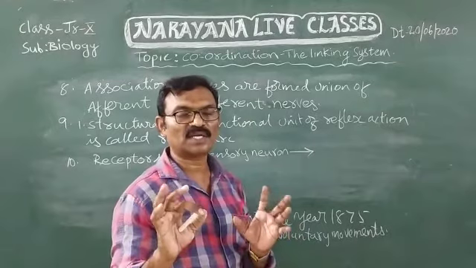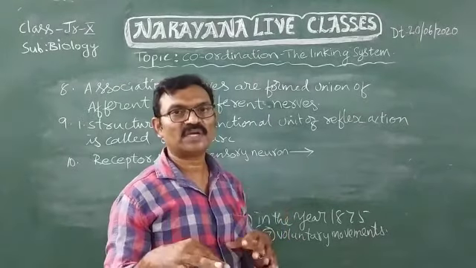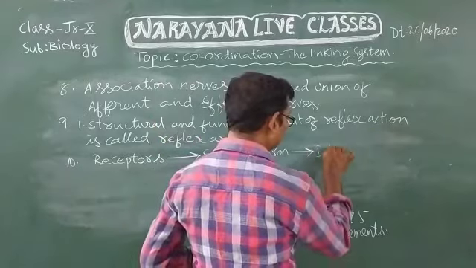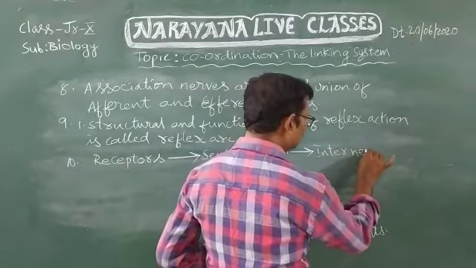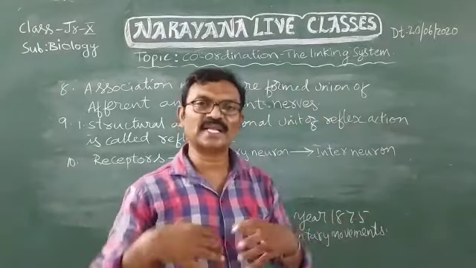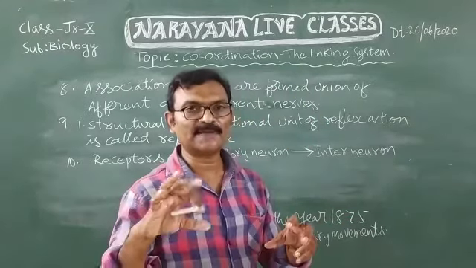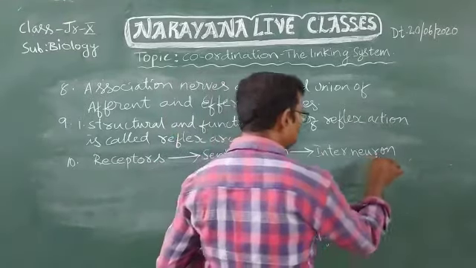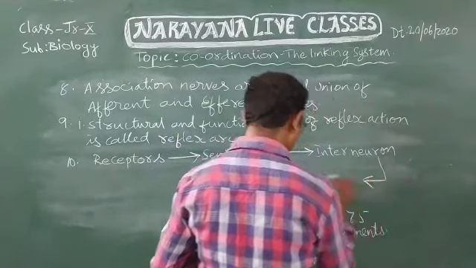In the spinal cord there are interneurons, otherwise association nerves. The interneuron receives the messages from the sensory nerve and analyzes them. After analyzing, it produces the response.